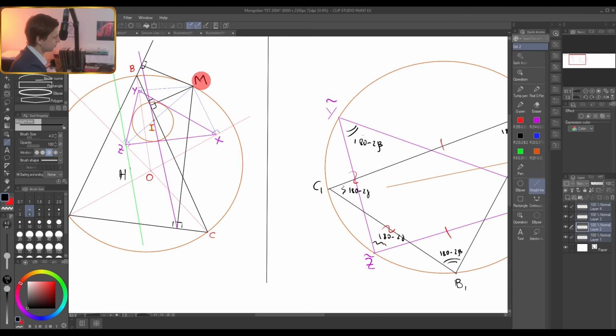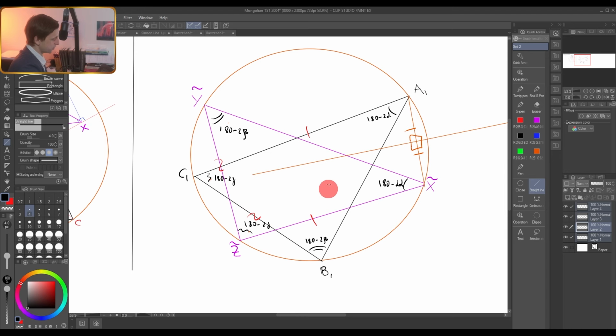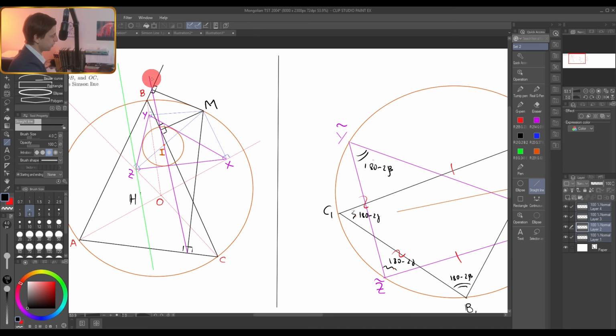We can make it back with a scale 1/2 at point M, and obviously it means that the original Simpson line has to pass through the in-center of this triangle. Do you understand what I mean? The image of the Simpson line passes through the in-center of this triangle, which is the image of the original triangle. Therefore, in the beginning, we had everything as we need.